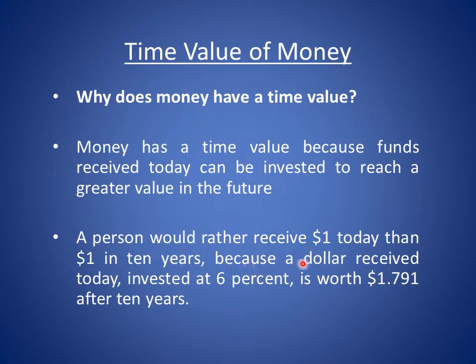Why? Because a dollar received today invested at 6%, which is a certain interest rate, would be worth $1.79 after 10 years, which is greater than receiving $1 in 10 years. So a person would rather receive $1 today and then invest it to receive 6% on it, which would grow up to $1.79 after 10 years.